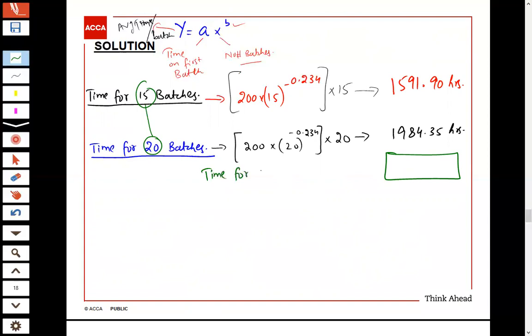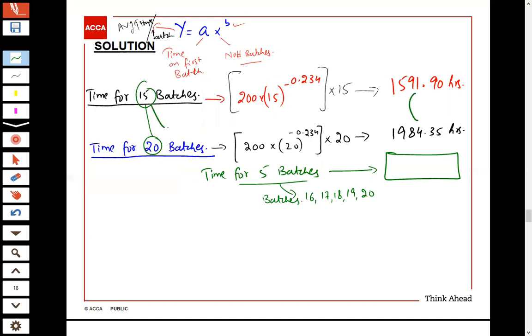Time for 5 batches. And these are those 5 batches: batch number 16, 17, 18, 19 and 20, because these are incremental after 15 batches.